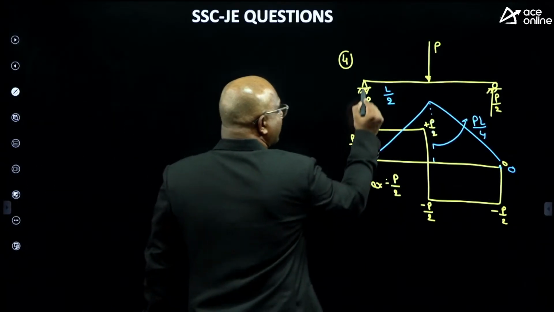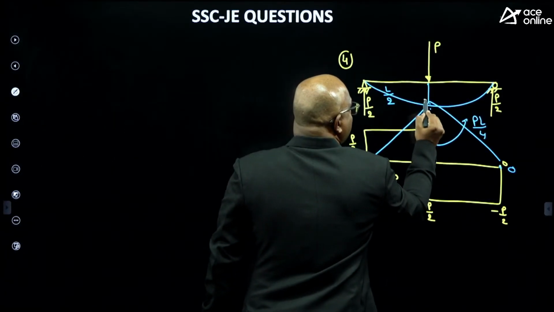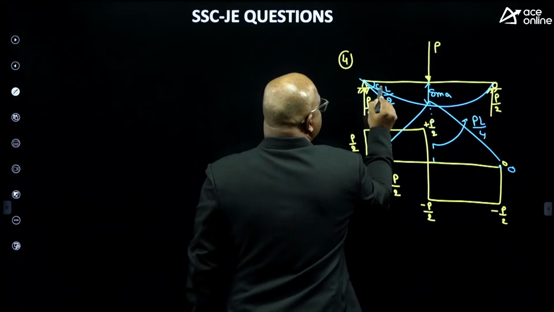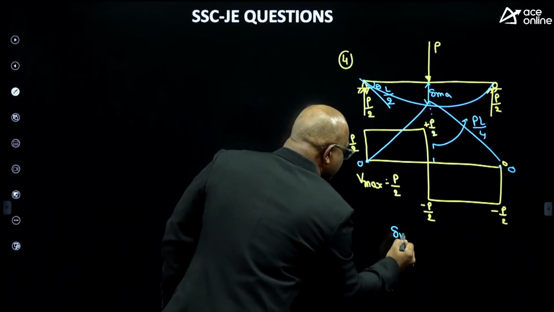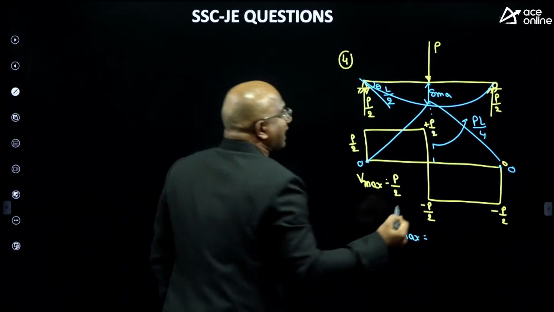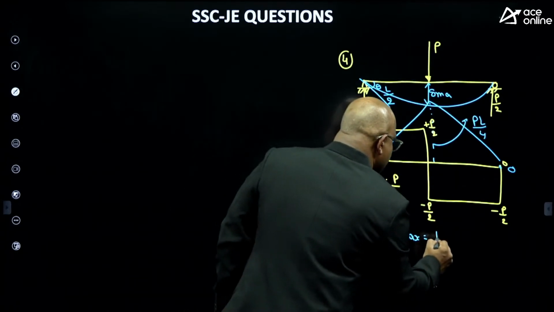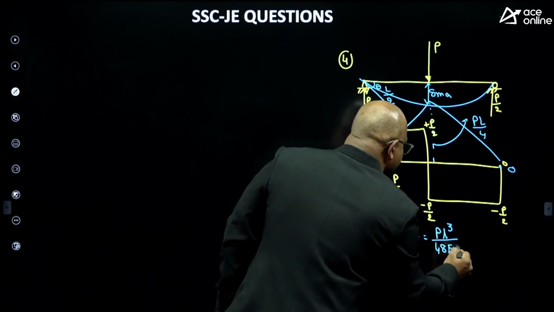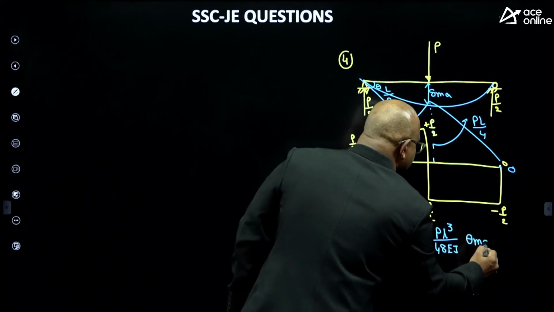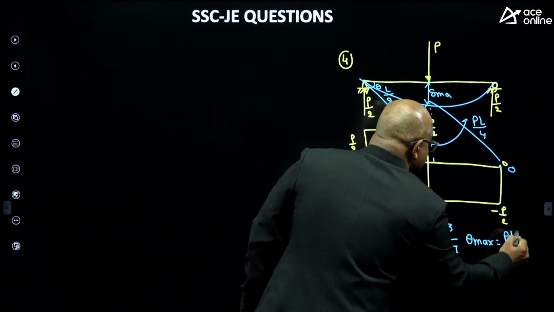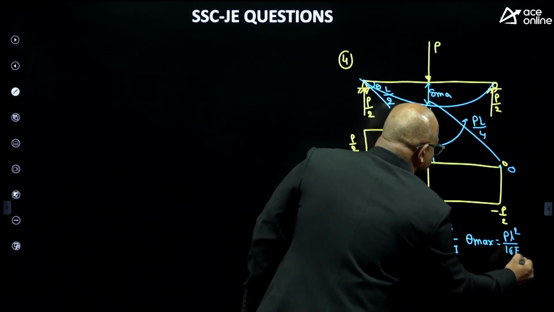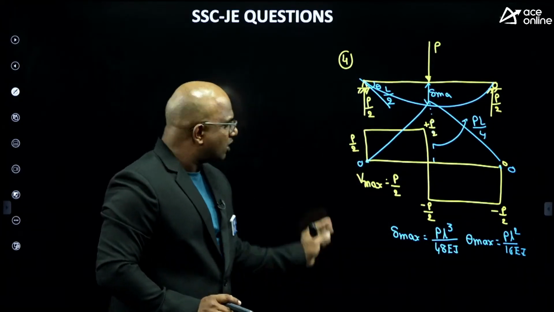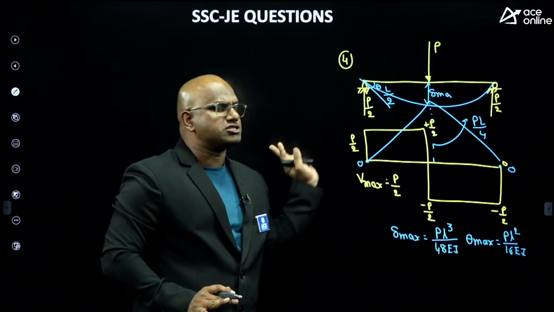Next, listen carefully guys, the story is not over. You get the maximum deflection and the maximum slope at this location. Maximum deflection equals P L cube by 48 EI, and maximum slope equals P L square by 16 EI. These are direct formulas they used to give, asking for the maximum slope or maximum deflection for a point load.